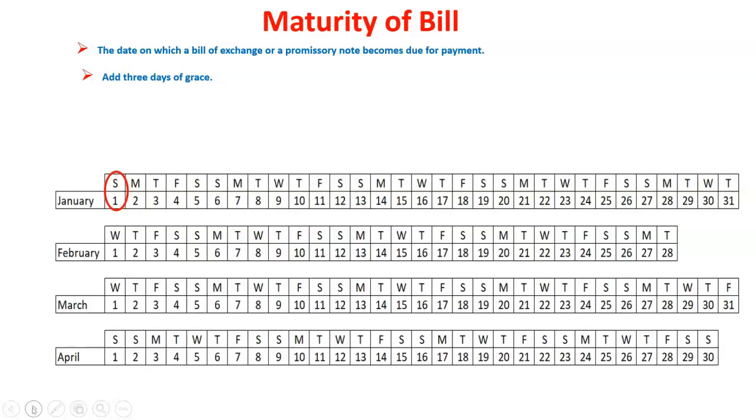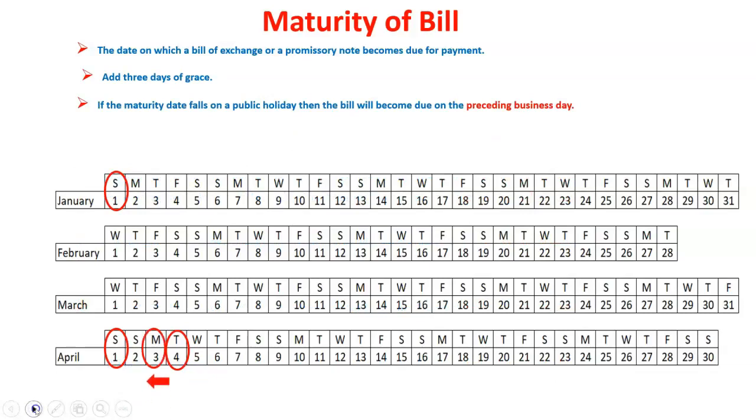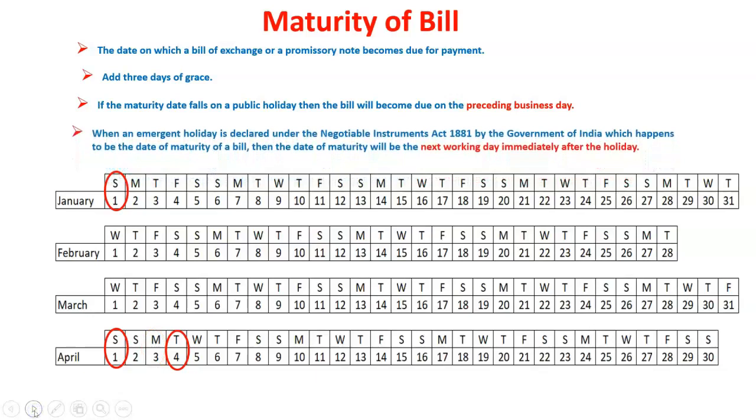This means it should be paid on 1st April 2023, but there can be 3 grace days added and the drawee can make payment on 4th April 2023 instead of 1st April 2023. If the maturity date falls on a public holiday, then the bill will become due on the preceding business day. When an emergent holiday is declared under the Negotiable Instruments Act 1881 by the Government of India, which happens to be the date of maturity of the bill, then the date of maturity will be the next working day immediately after the holiday.